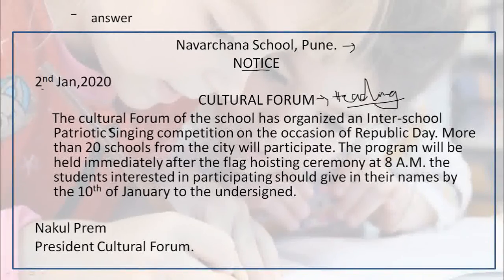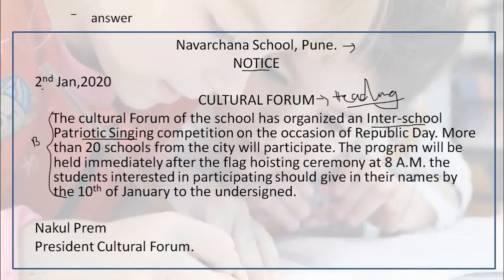Then here comes the body. And in this body, what are the details? The purpose of this notice being given here. What is the purpose? Organizing an inter-school patriotic singing competition. This is the purpose for giving the notice. Then the event: Republic Day celebration, and the occasion is also given.